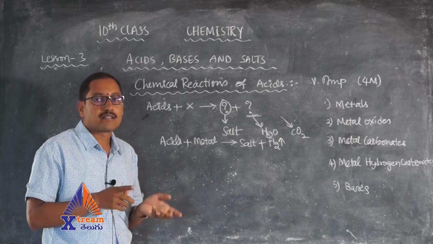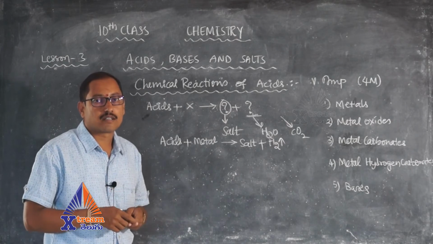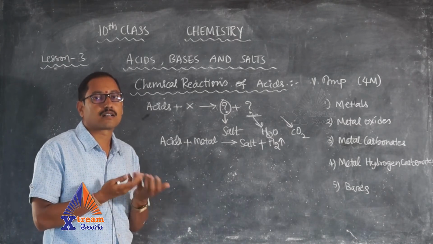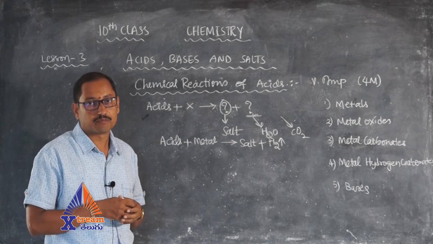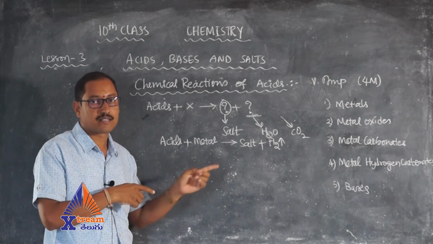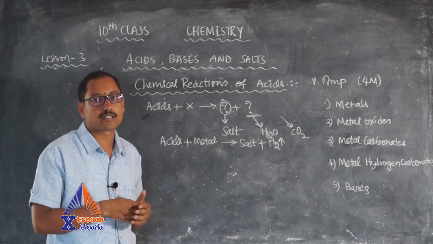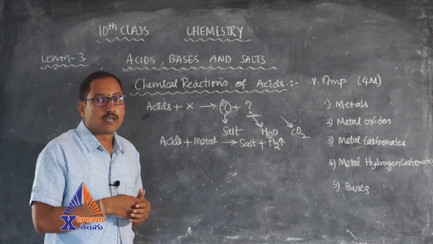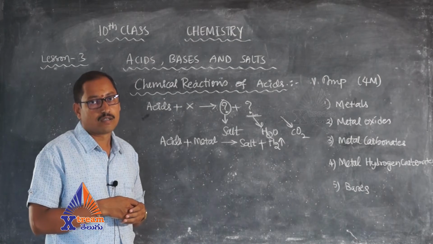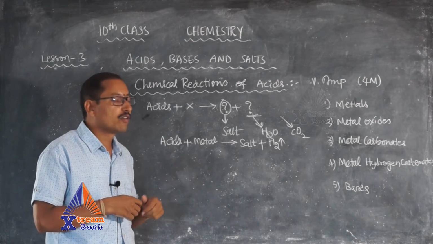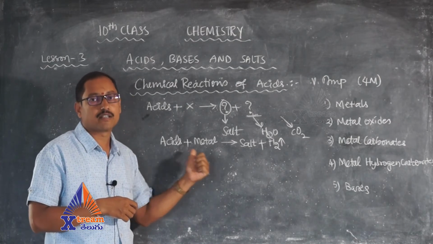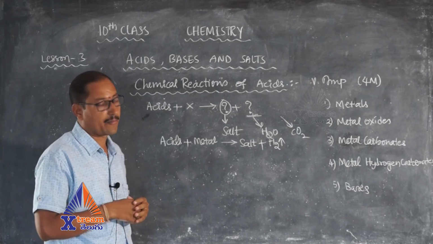So when acids are stored in metal containers, the containers are damaged because acids react with metals to give hydrogen gas. So we will not store acidic material in metal containers.